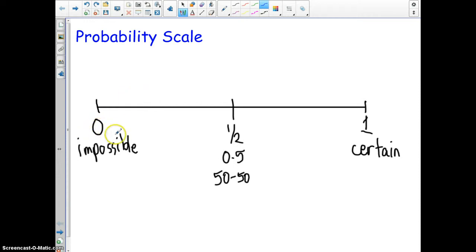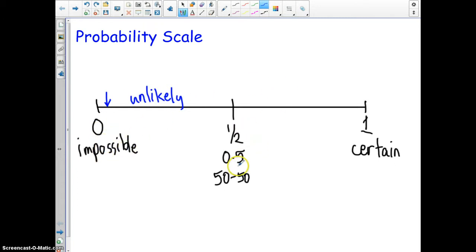What about the events or the situations that are in between impossible and 50-50? Then we call them situations that are unlikely to happen, or the probability is very unlikely or unlikely. Okay, when we say very unlikely, it is nearly zero. It is nearly impossible to happen.